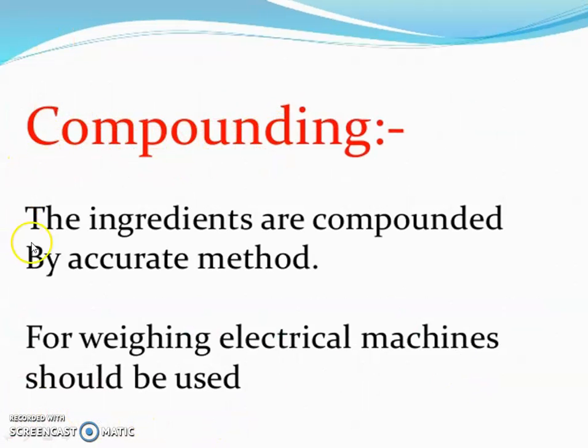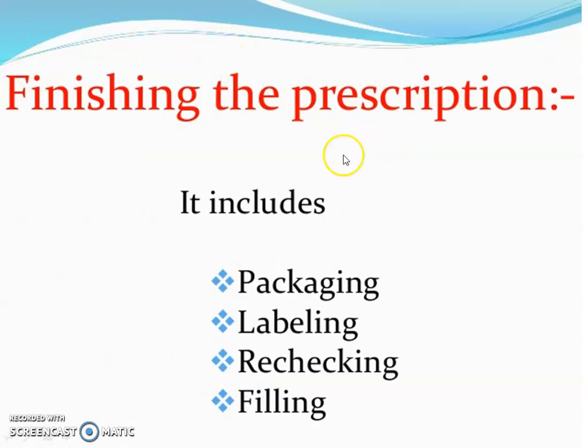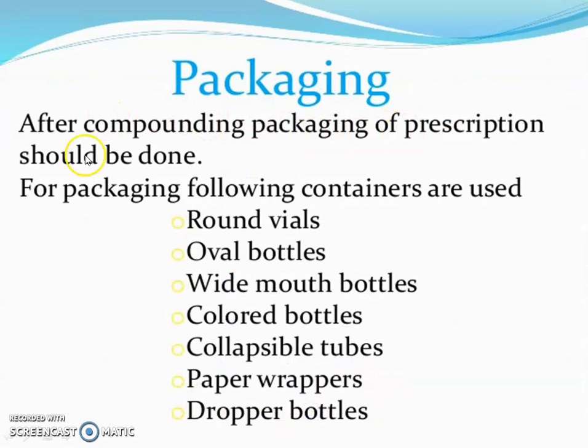Then compounding: the ingredients are compounded by an accurate method. For weighing, electrical machines should be used. Finishing the prescription includes packaging, labeling, rechecking and filling. Packaging: after compounding, packaging of the prescription should be done. For the packaging, the following containers are used: round vials, oval bottles, wide mouth bottles, colored bottles, collapsible tubes, paper wrappers,